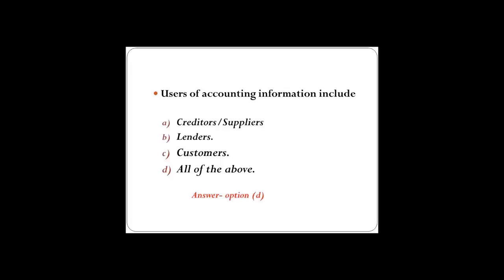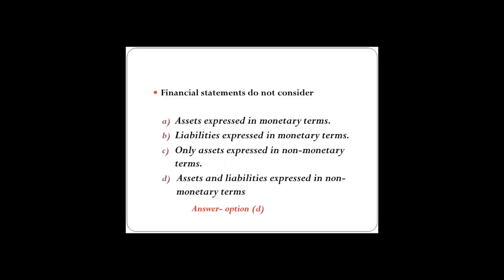So we all know that all of the above are the users of the accounting information, as we have learned in our class. The users of accounting information include investors, employees, lenders, creditors, suppliers, customers, government, and the public at large. So since all these options are given, the correct answer is option number D, all of the above. Financial statements do not consider. You have to find out amongst these four, the financial statements do not consider what?